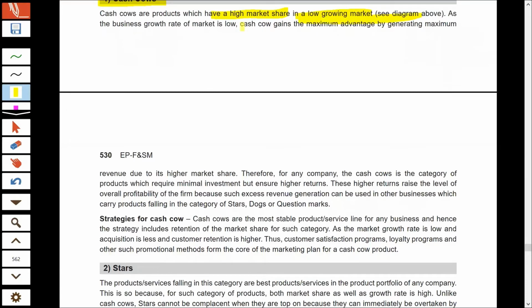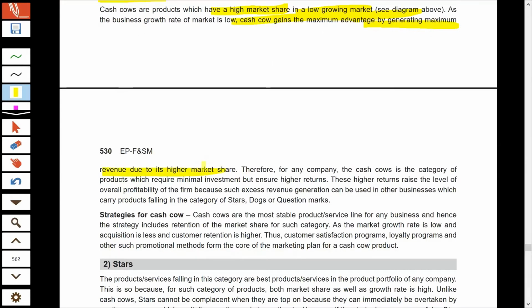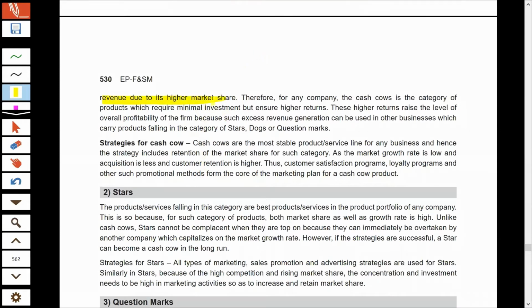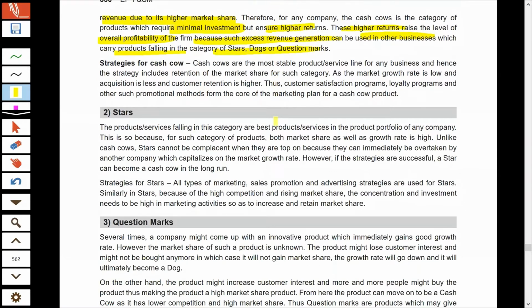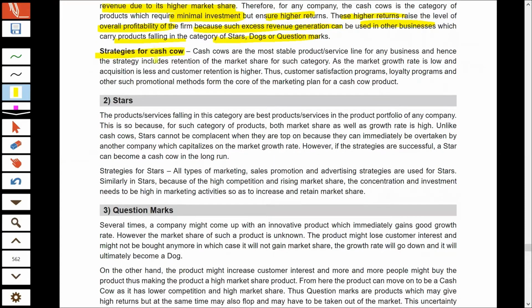You should take maximum advantage of cash cow, because they will be generating high amount of revenues, because they have high market share and still they require less amount of investment. So at less investment, you are generating huge returns, and these returns will increase the overall profitability of firm, and the excess profits generated by cash cows can be invested in either stars, dogs, or question mark according to your evaluation and judgment. Now, what strategies are best for cash cows?